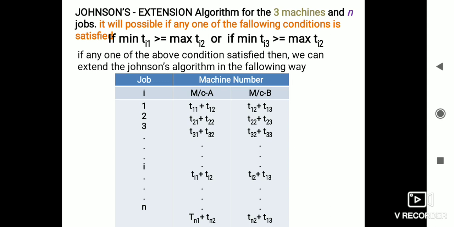If any one of the conditions is fulfilled, we can formulate that problem as two missions and n jobs.